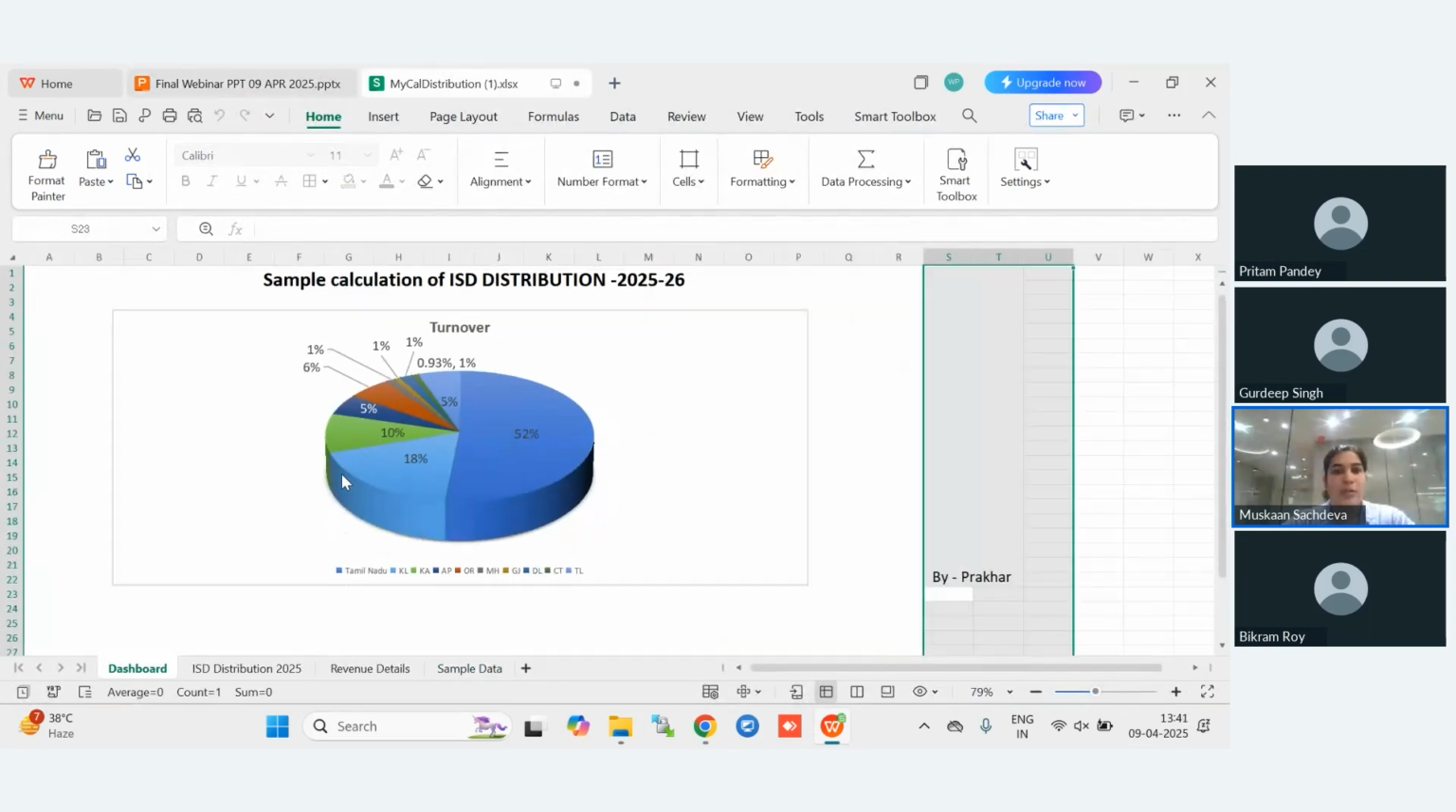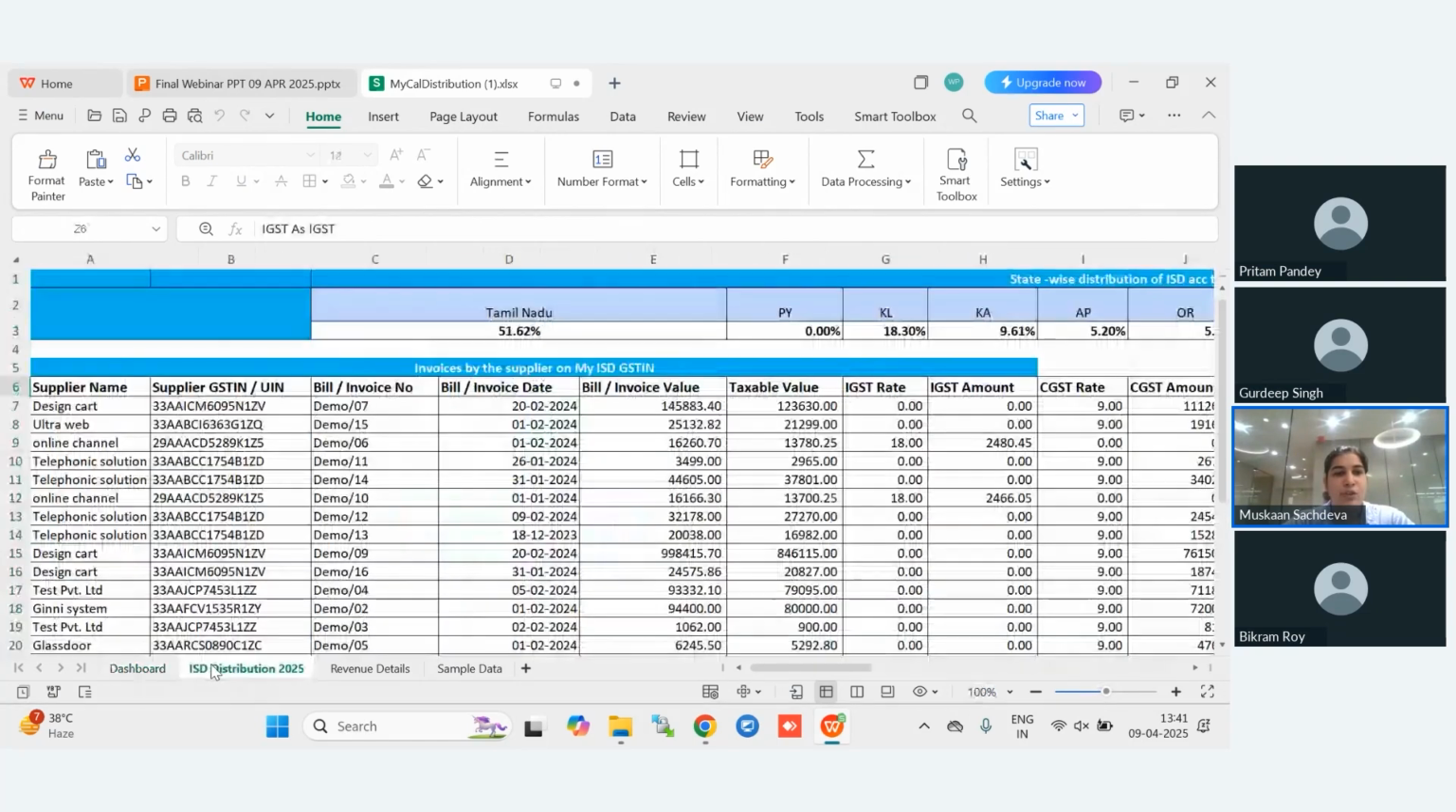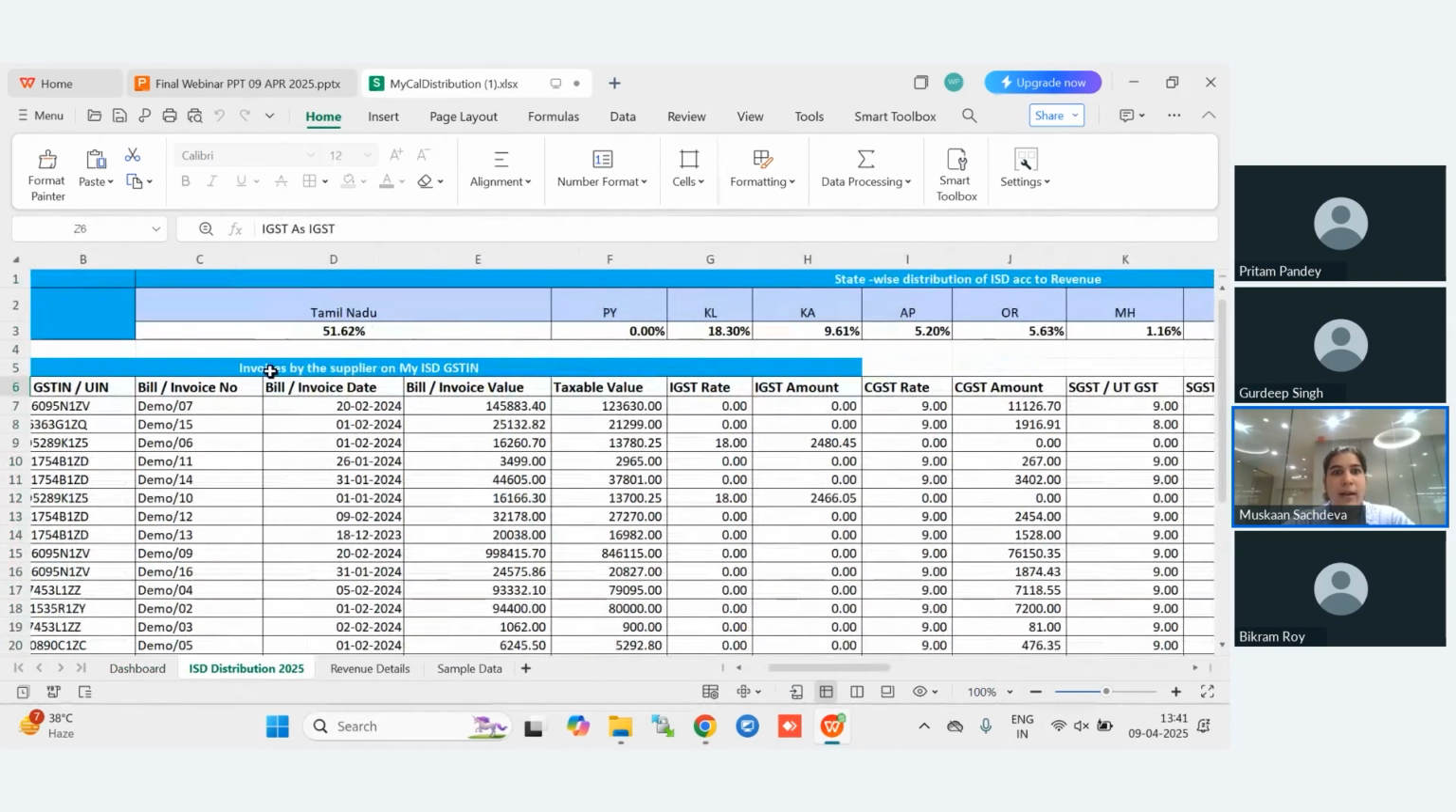So the input has been distributed based on the turnover. I hope the screen is visible. Yes, the screen is visible. For example, I will show you the sheet here. As you can see, these are the invoices recorded, and above is the state. We have distributed the input based on the state's turnover.